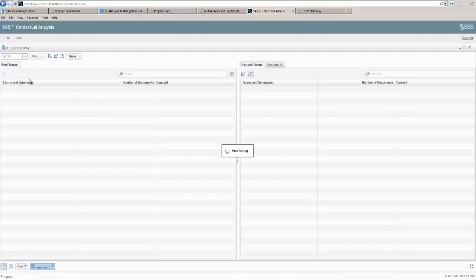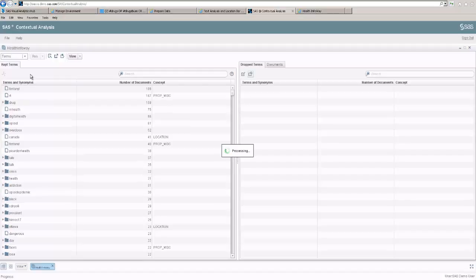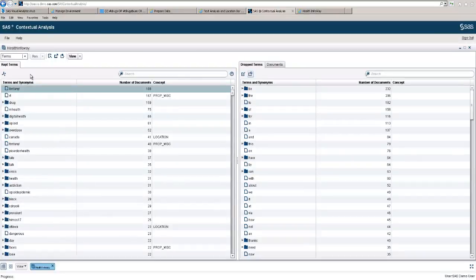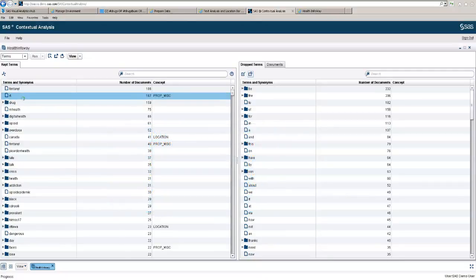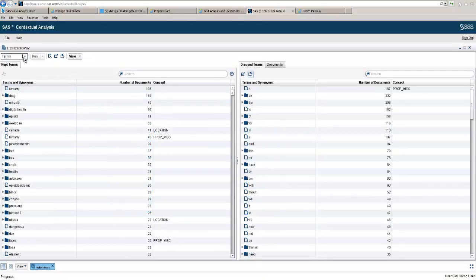In terms of your terms, this is the individual structured data that was found in each of your documents. What happens in text analytics is you go from this goggly gloop of unstructured data to now structured data. So you take out all the small terms that don't mean anything and you start bringing out these different terms. For instance, RT is retweet in Twitter. We don't really need that in our analysis, so we could actually just drop that term and that will update.